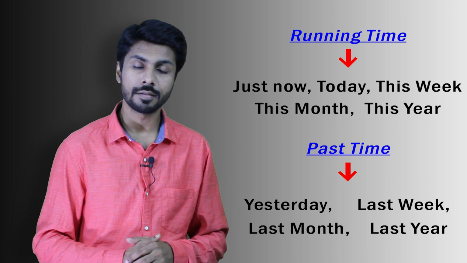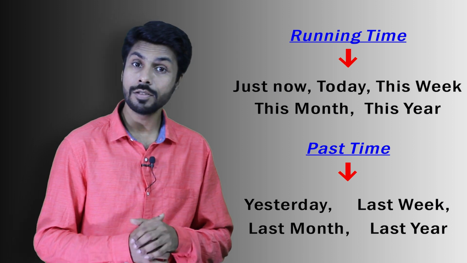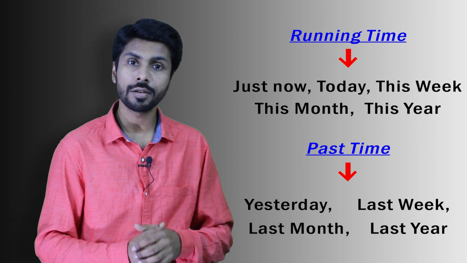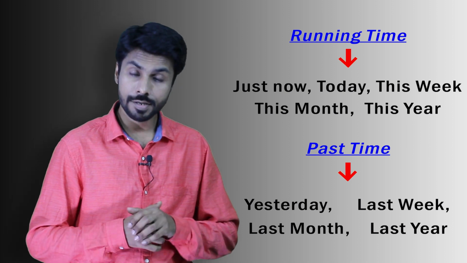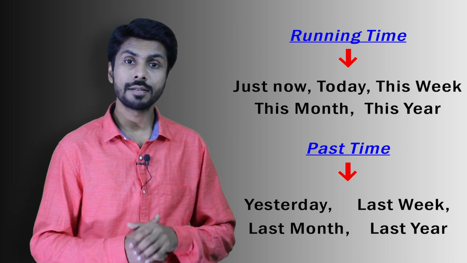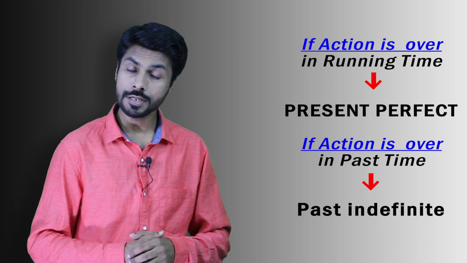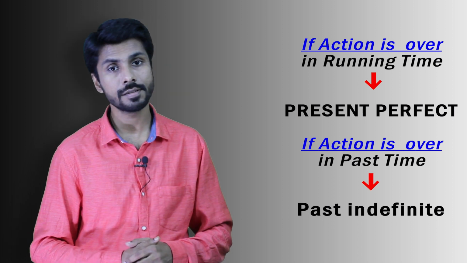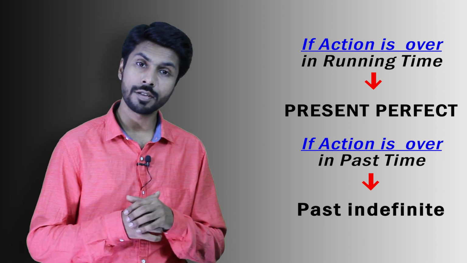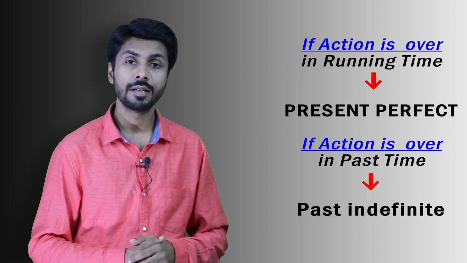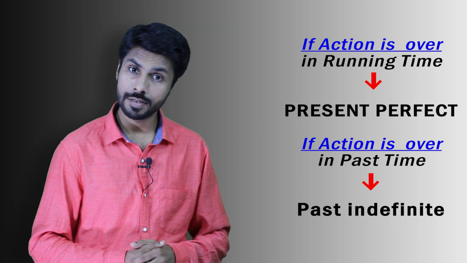Now this time is not there, but running time is still going on. Like this year is not over, still going on. If I talk about this month, it's still going on. If I talk about today, it's still going on. So running time means the time which is still going on, and the past time is which is already over. So if any action is already completed in the running time, you have to use present perfect tense. And if the action is already over in the past time, like yesterday, last year, last month, etc., you have to use past indefinite.